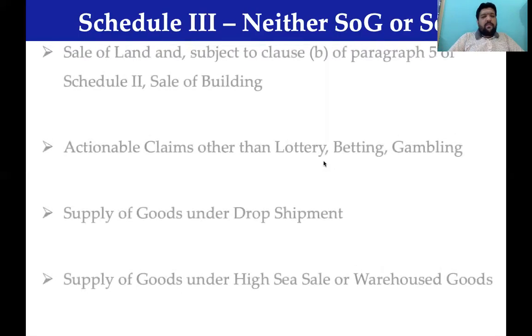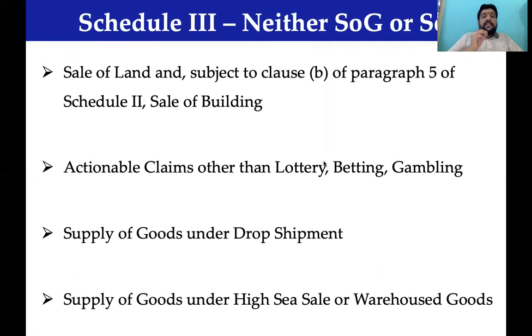Similarly, moving forward, sale of land and sale of building. Any sale of land and sale of building is out of the tax.